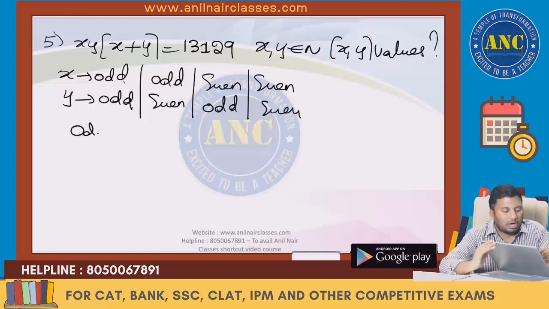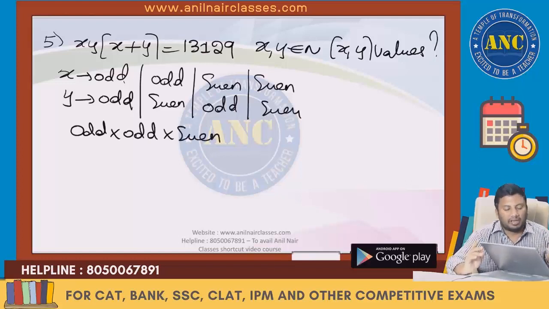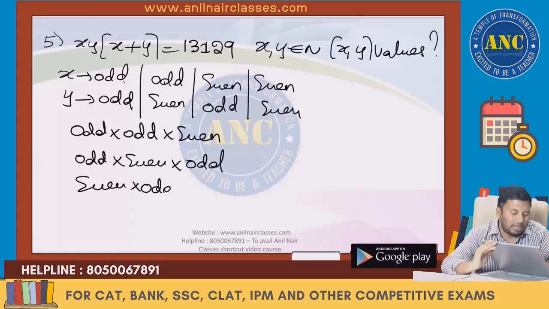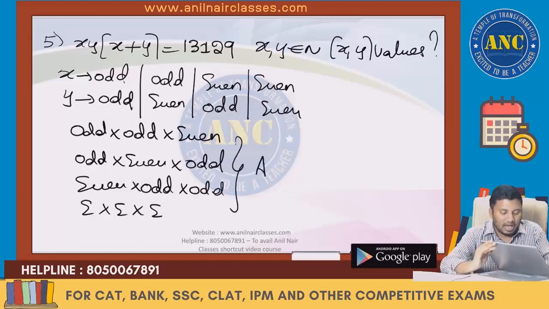Odd into odd plus odd, which is an even number. Any number multiplied by even is an even number. Odd into even, odd plus even, is an odd number. Even into odd, even plus odd, is an odd number. Even into even plus even. In all the cases, the answer will be an even number.